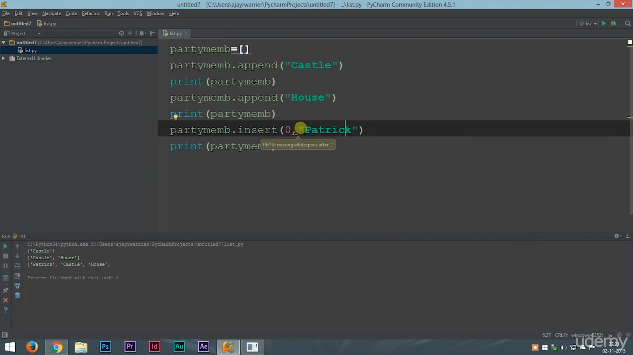Now we could append this name, but that would take it to the 3rd position. We cannot specify the index when we use append, but when we use insert, we can specify to which index value we want to add our new element.